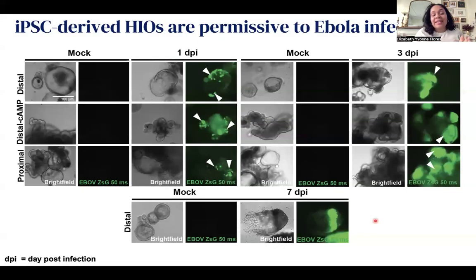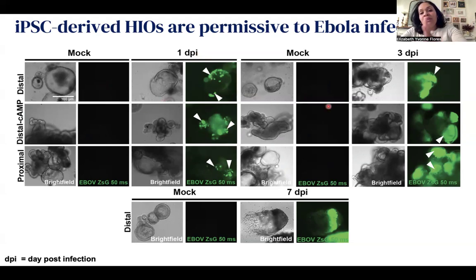The first thing we did was take a fluorescent Ebola green virus, one that we're able to visualize so that we can track infection over time and establish our model, establish these time points. So at 1 day post-infection, we're able to see that there are individual Ebola green columnar base cells in the periphery of all of these organoids that we do not see in the mock infected organoids that had no virus.